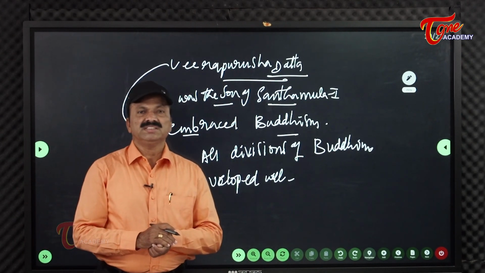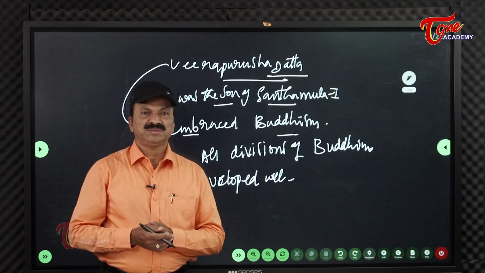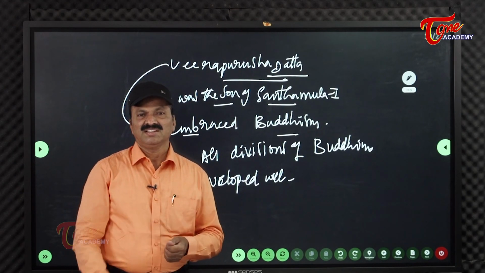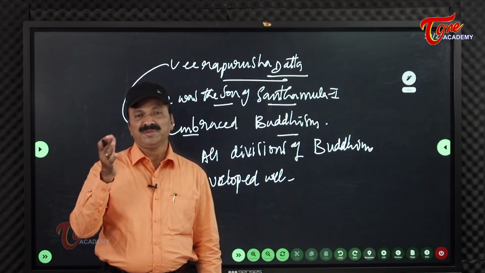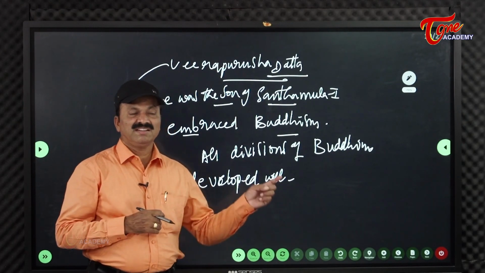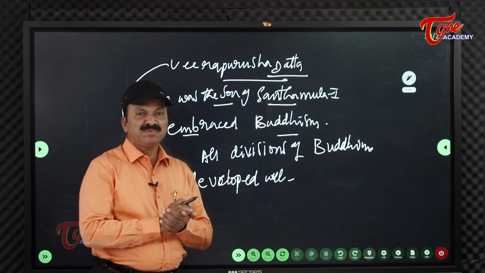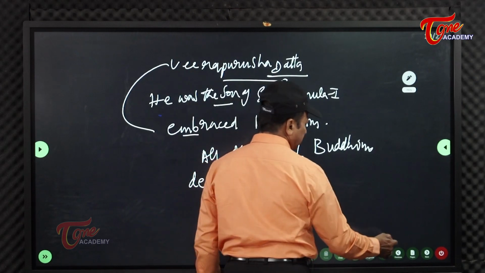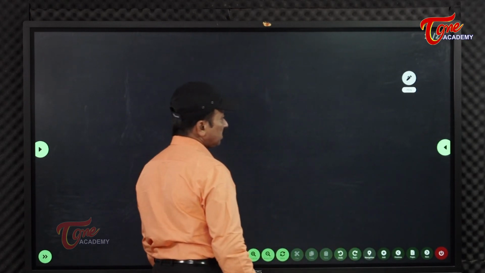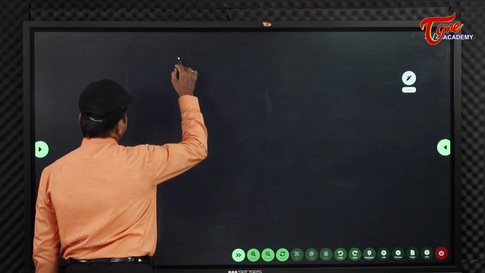He was called South Indian Ashoka. Like Ashoka, he contributed a lot to Buddhism. Hence we can say that Veera Purushadatta's period is called the Golden Age.